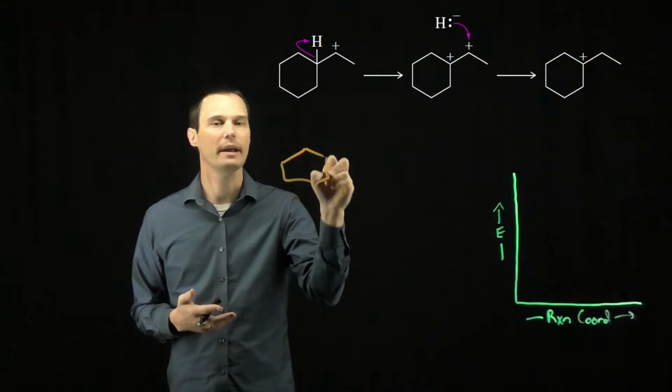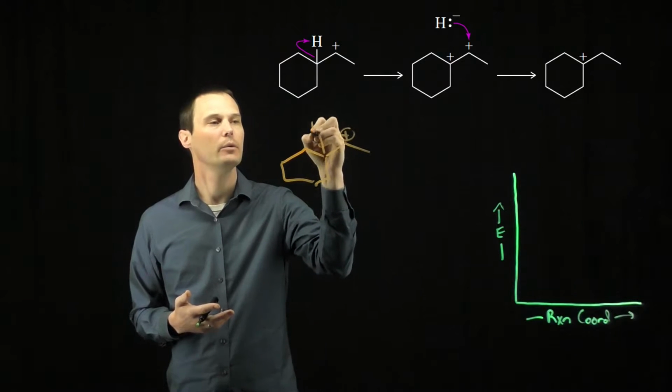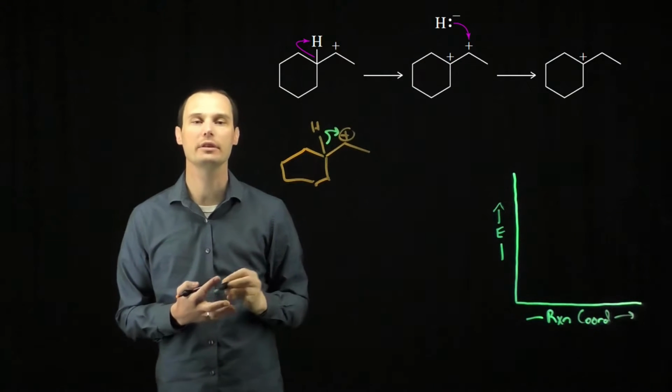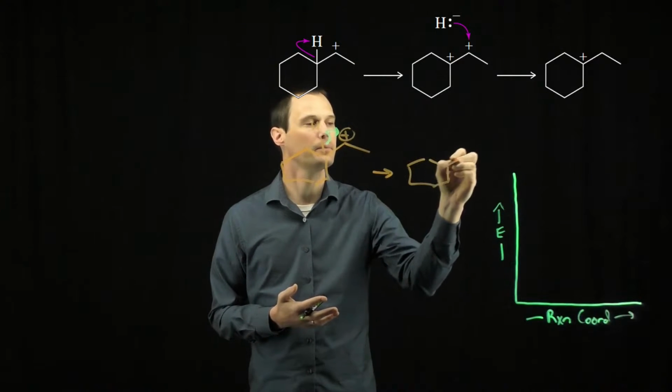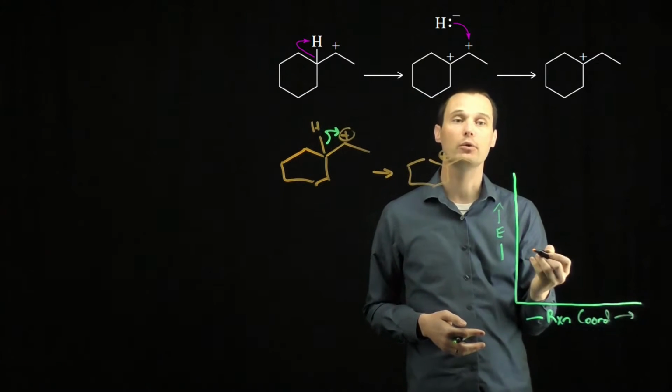If we wanted to do a hydride shift from a secondary carbocation to a tertiary carbocation, we would take this hydrogen and shift the hydrogen directly, in one concerted step, to form the new tertiary carbocation. For this concerted step, we'll start by drawing the reaction coordinate diagram.